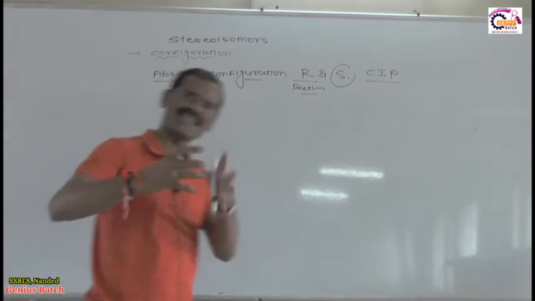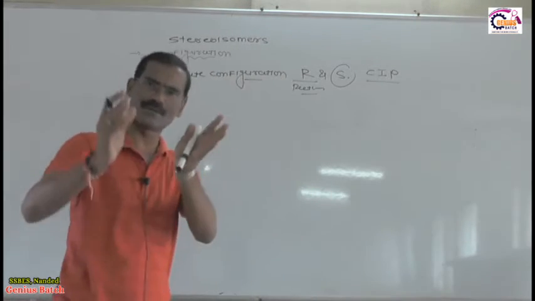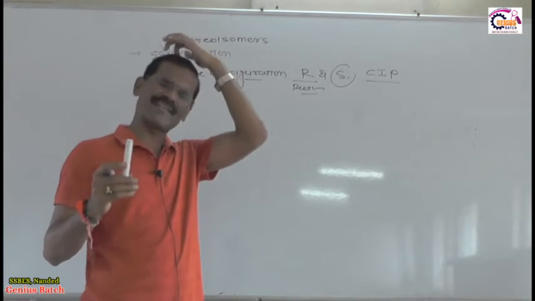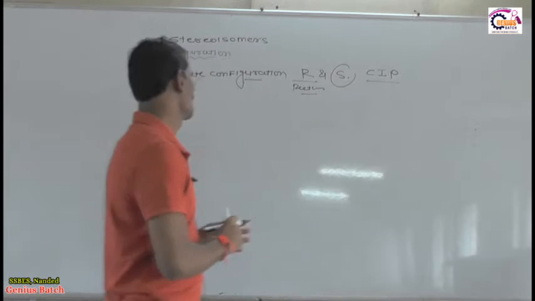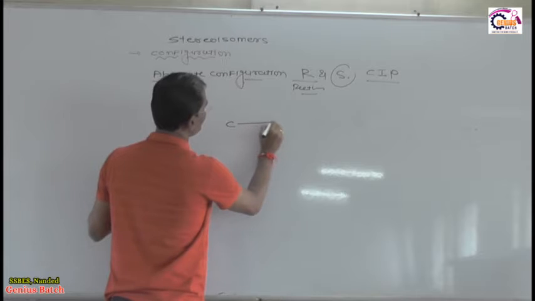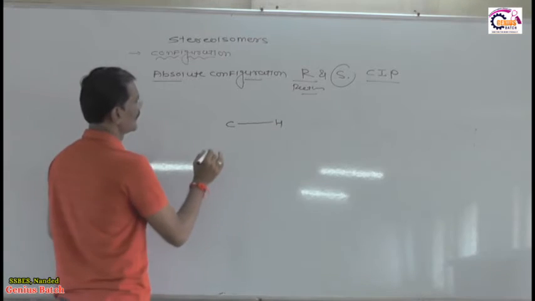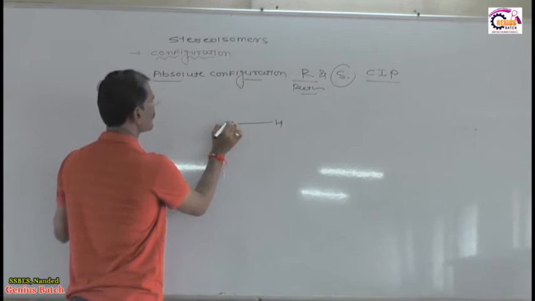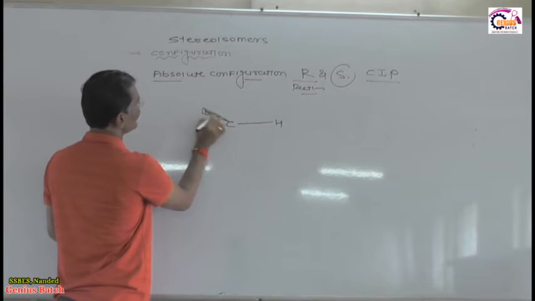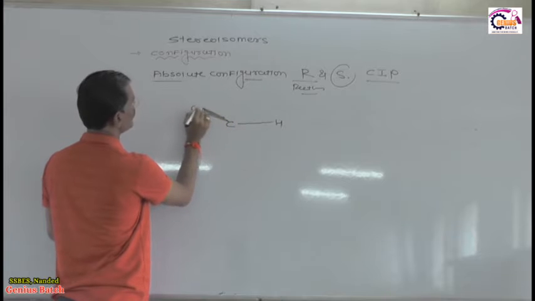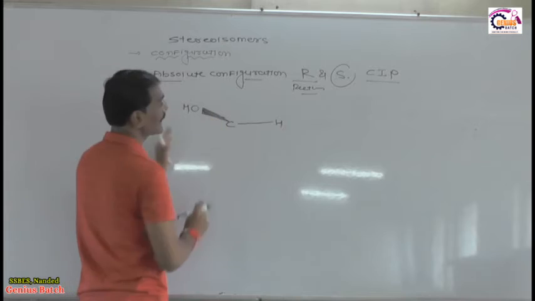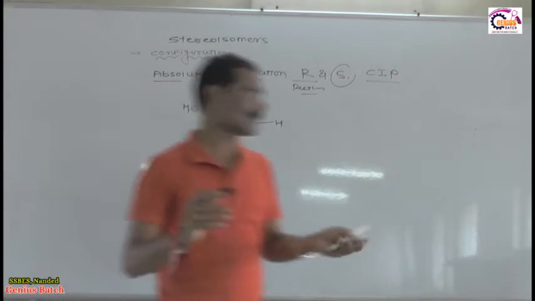Now I will give you a 3-dimensional representation of this molecule, so look very seriously. I know one point is very confusing here, so don't be confused. See, now I am representing one molecule in front of you. Suppose this is CH, and in this molecule we have OH. This is a flying wedge representation. What does this thick line indicate? This thick line indicates OH above the plane. What does above the plane mean?